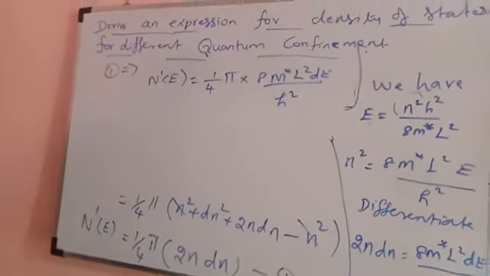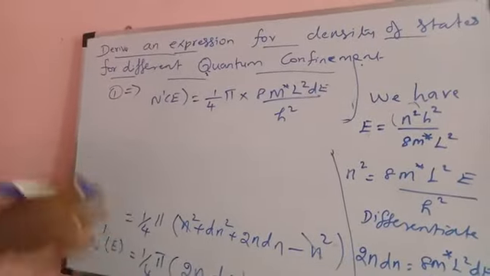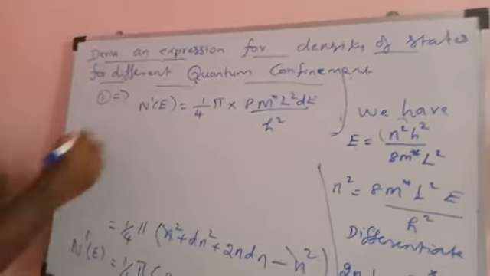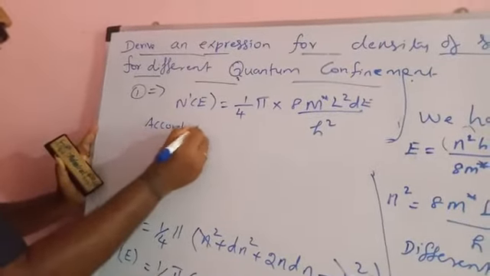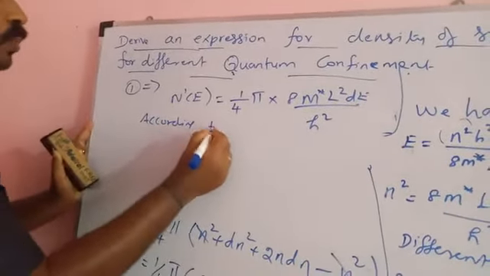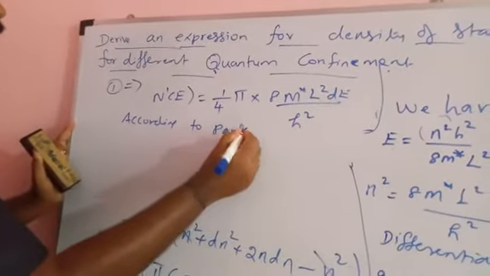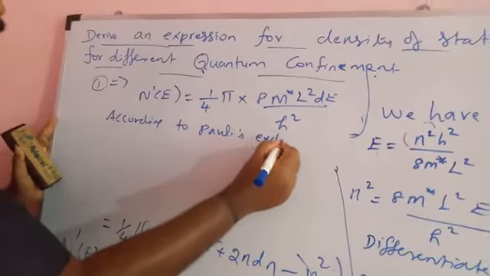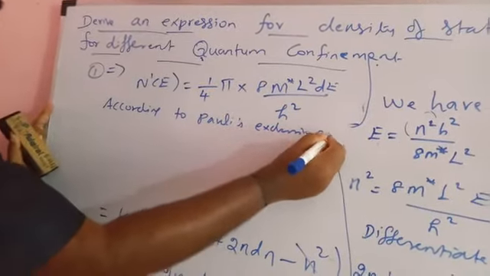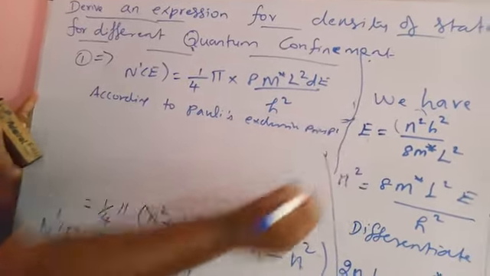So next, for each energy state we have 2 electrons according to Pauli's exclusive principle, which states that each energy state has at most 2 electrons.